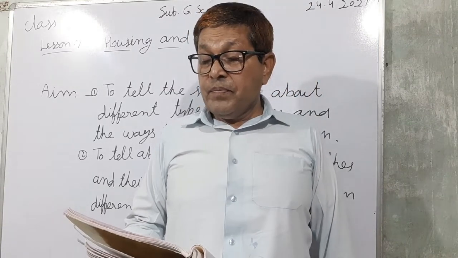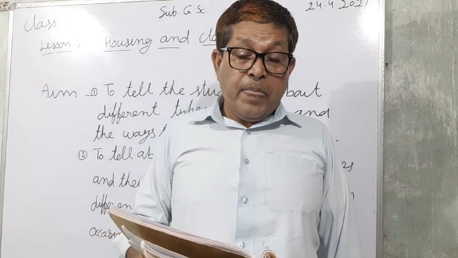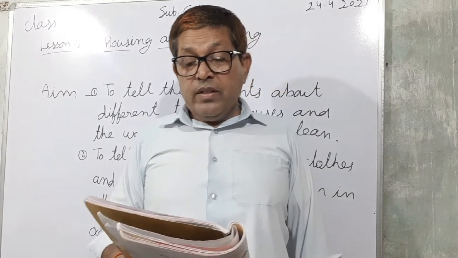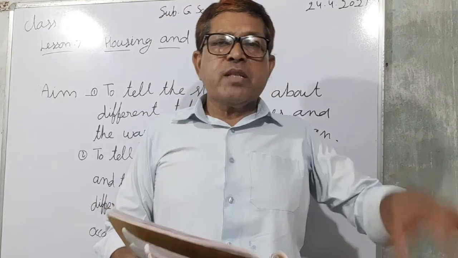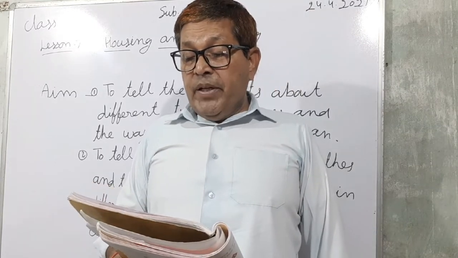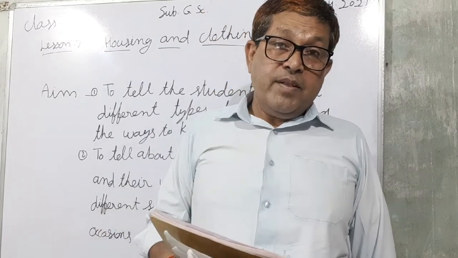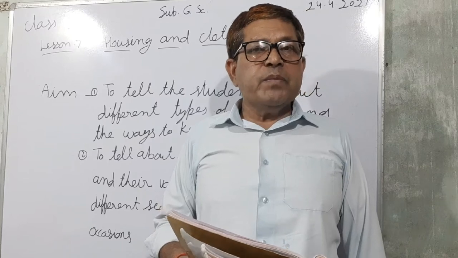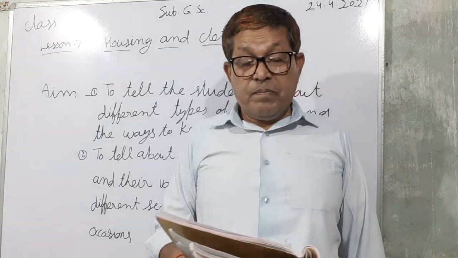So houses save us from bad weather, heat, cold, rain, etc. They also protect us from enemies. They keep away thieves and stray animals, wild animals.